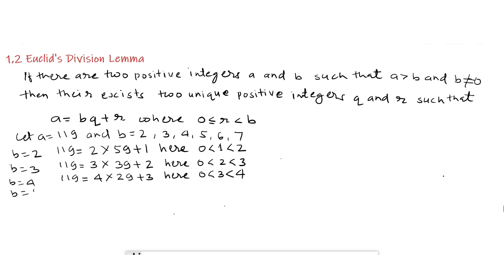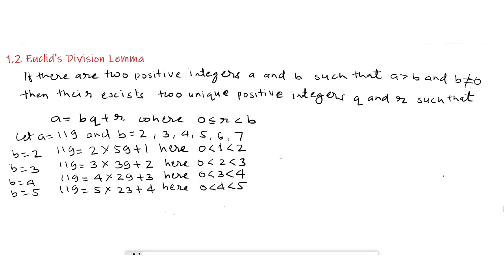divisor 4. When b equals 5, then we get 119 equals 5 multiplied by 23 plus 4. Here 0 is less than 4 is less than 5.